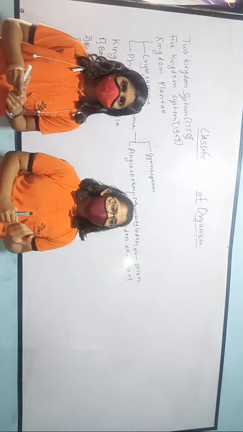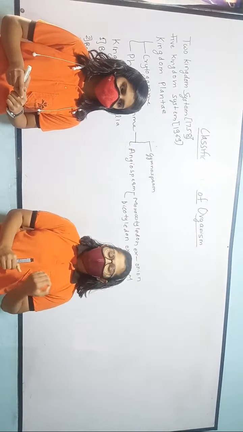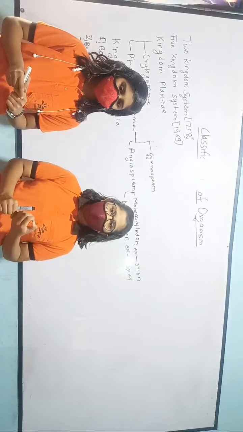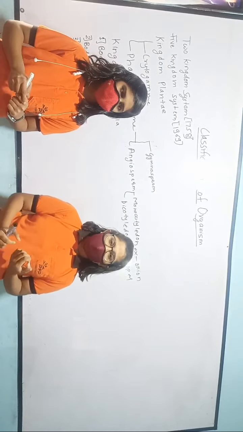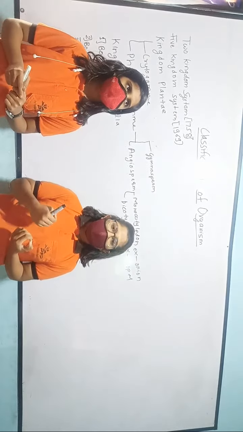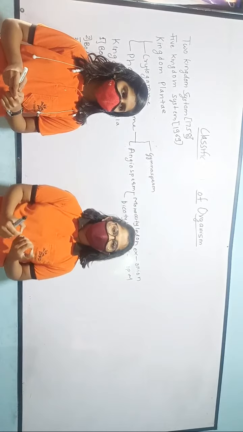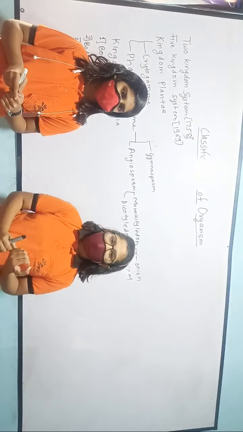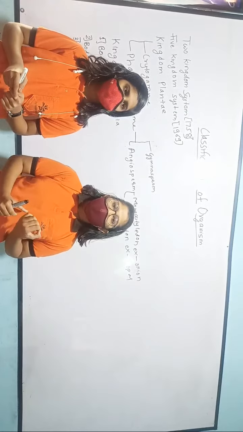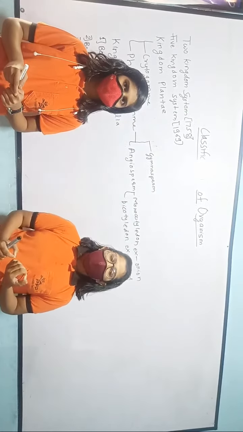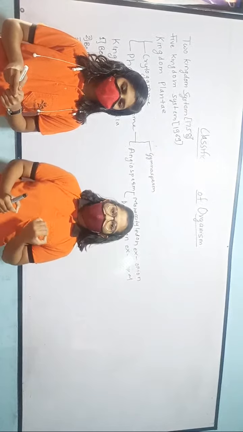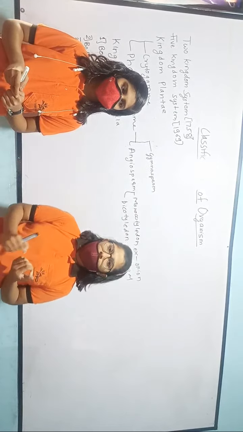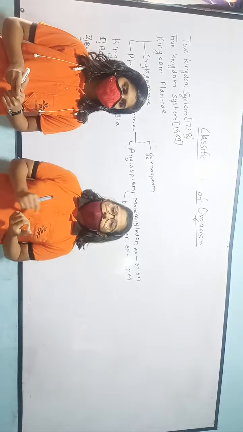Then we will move to kingdom Protista. The organisms included in this kingdom are unicellular and eukaryotic. Eukaryotic means the organisms have a well-defined nucleus and a nuclear membrane around it. Examples of kingdom Protista are amoeba, chlamydomonas, and malaria parasite.